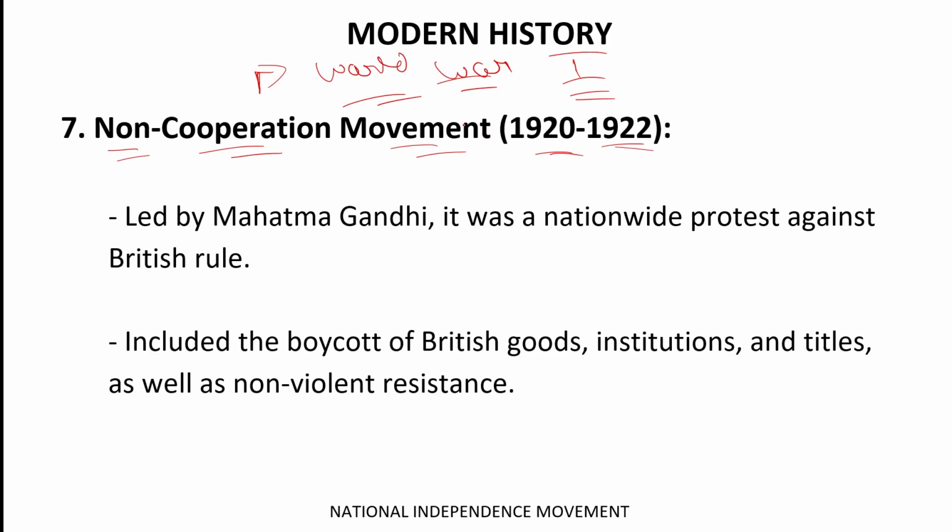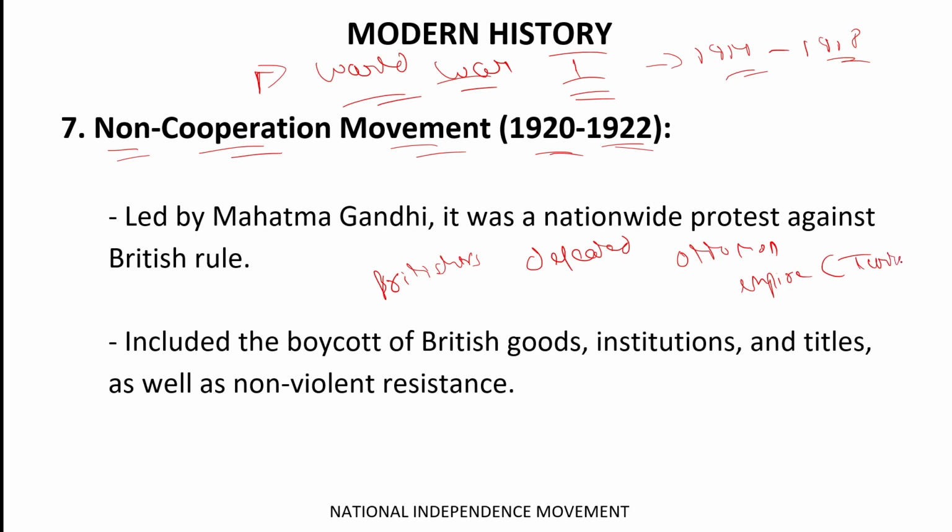How? The First World War, which started in 1914 and continued to 1918, the Britishers defeated the Ottoman Empire, which is Turkey. So the Ottoman Empire was defeated by the Britishers. And the ruler of the Ottoman Empire is the religious leader of the Muslim community.